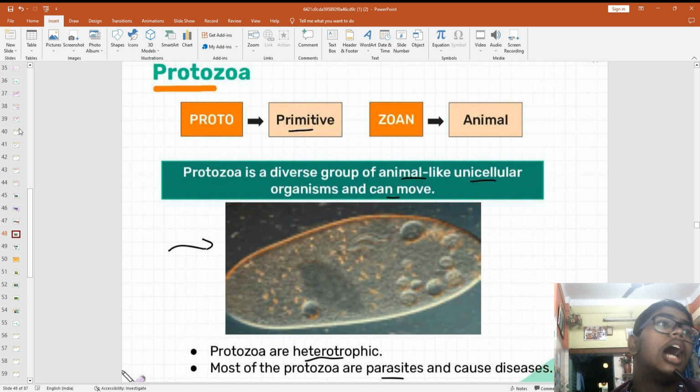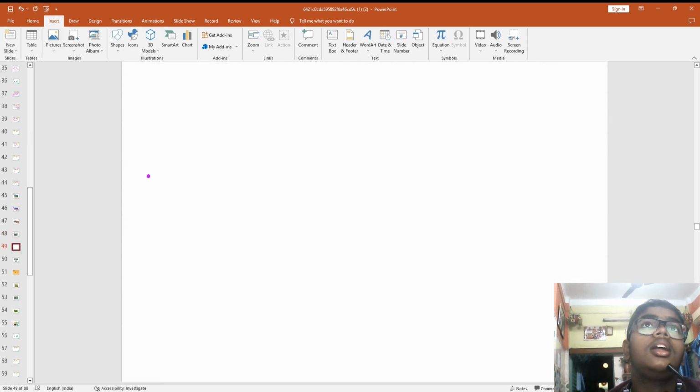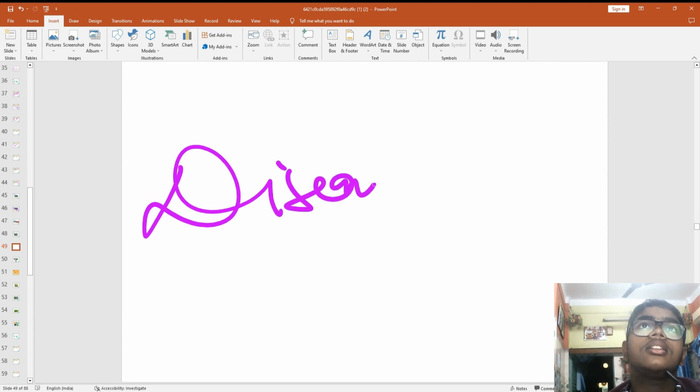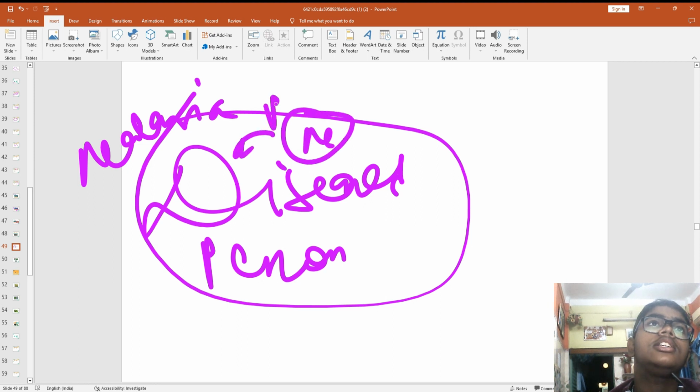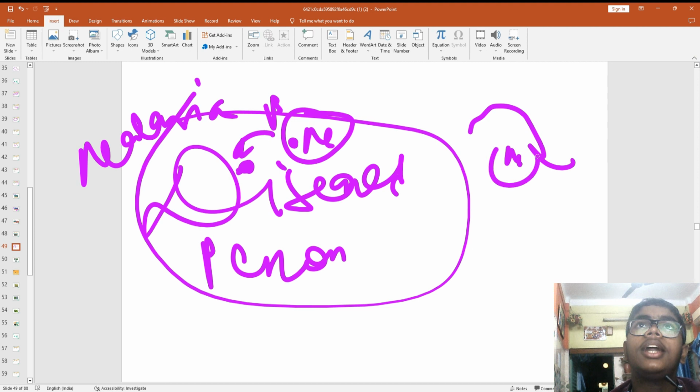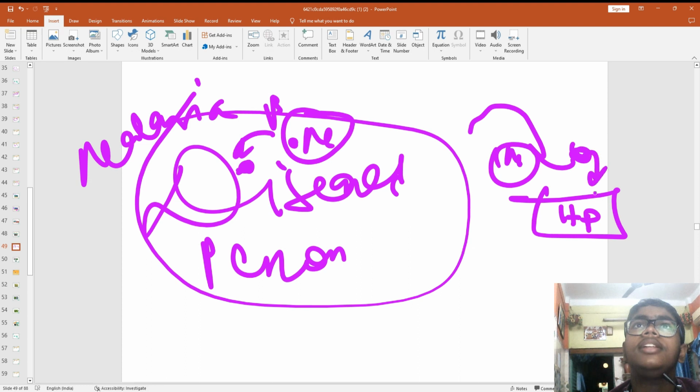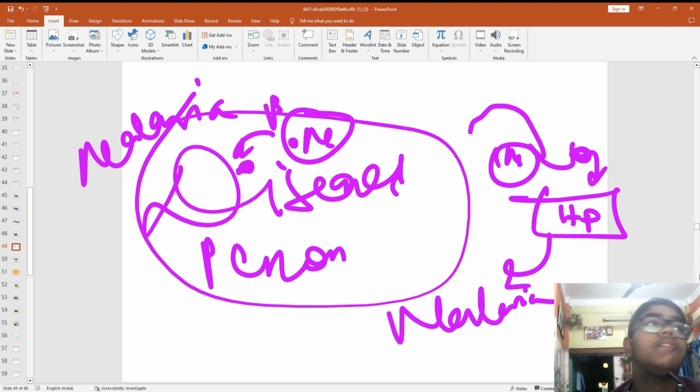How it spreads, let me tell you. Now, when a diseased person is having malaria disease by chance, when this mosquito will bite this diseased person for their blood, this protozoa will travel into the mosquito's blood. When they will bite another healthy person, this protozoa will travel into his or her body, and he or she will have malaria. Like this, it will spread.